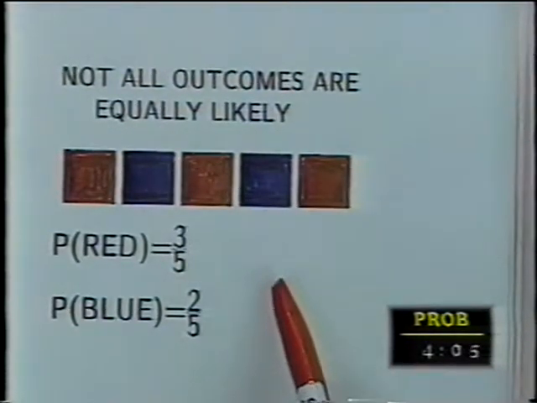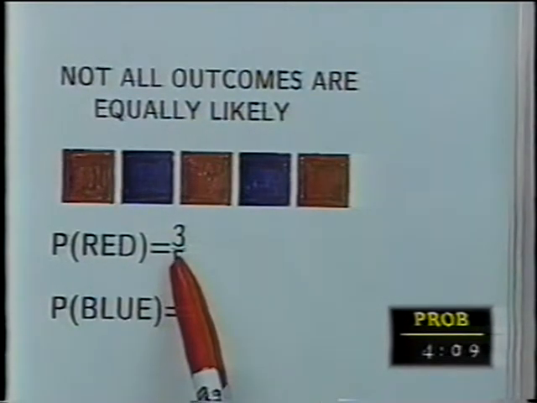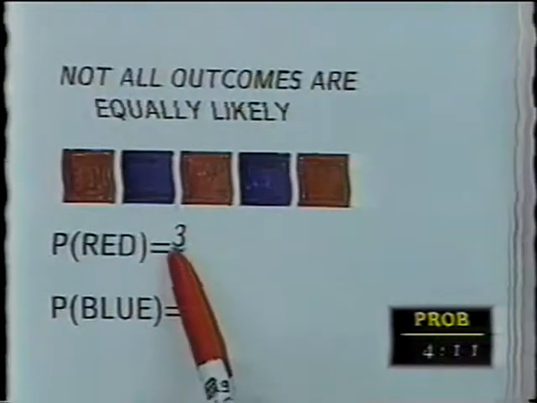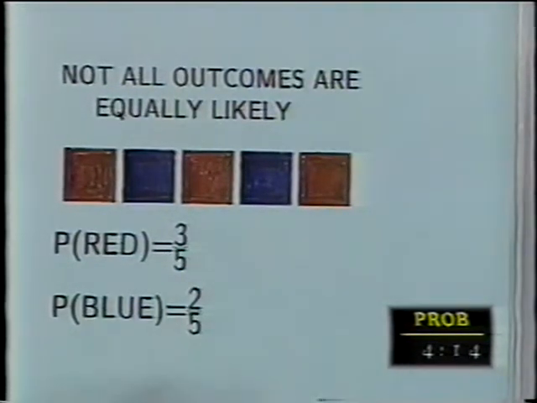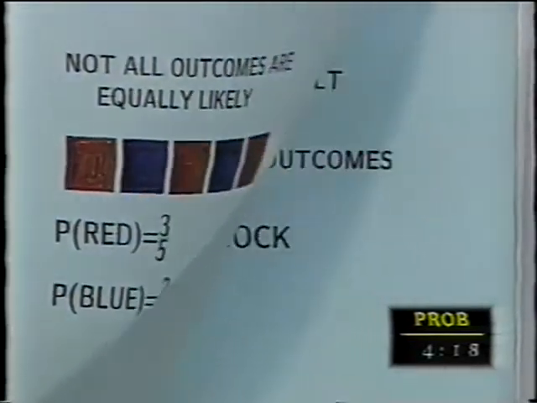And I do that over and over again. The proportion of the time that I get red will be 3/5 of the time, approximately. And the proportion of the time that I get blue will be approximately 2/5 of the time. So this P stands for the proportion of the time.